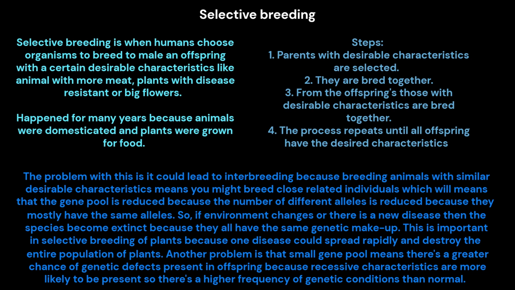population of plants. Another problem is that a small gene pool means there's a greater chance of genetic defects being present in offspring because recessive characteristics are more likely to be present. So there's a higher frequency of genetic conditions than normal.